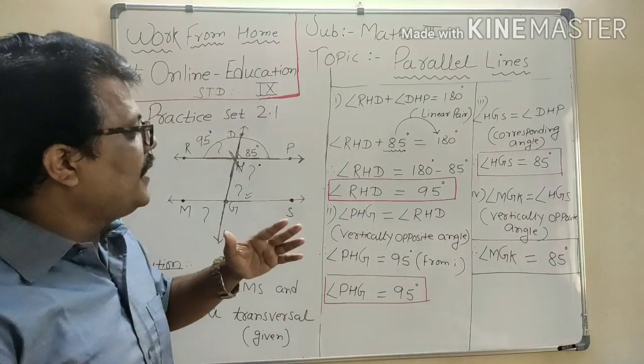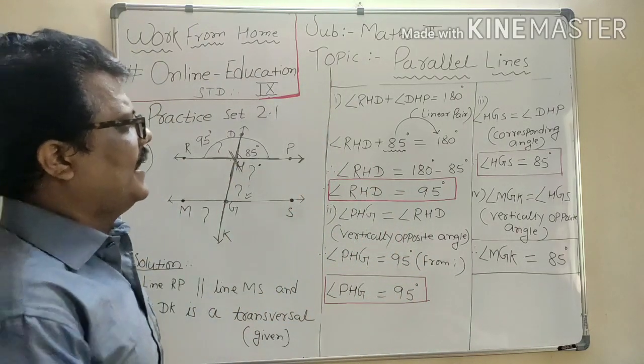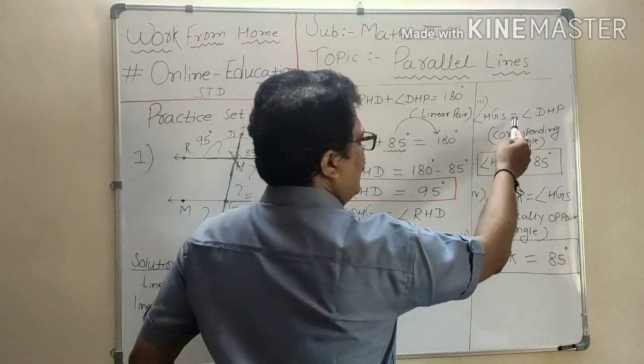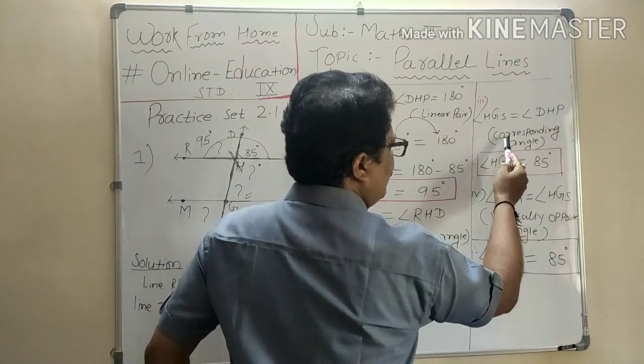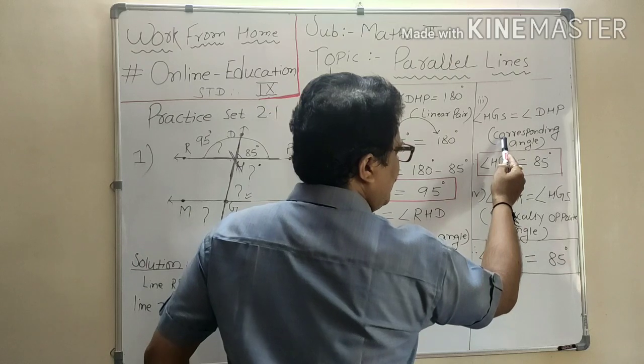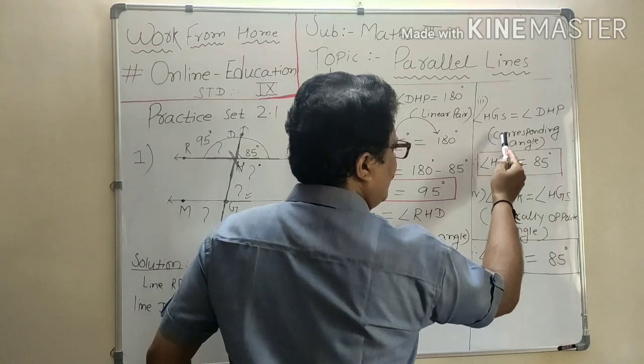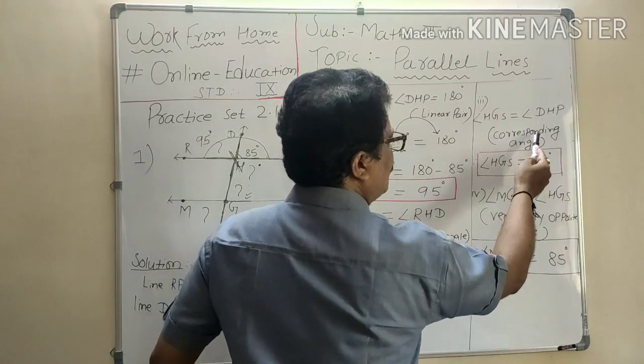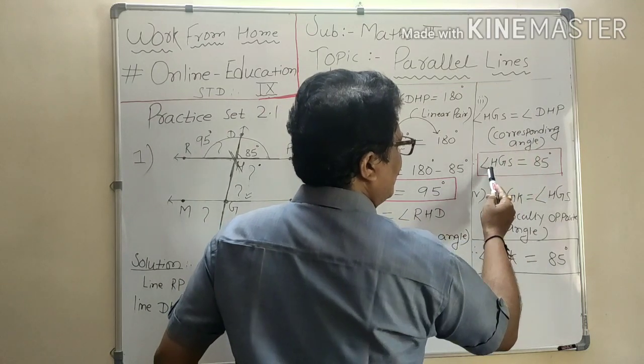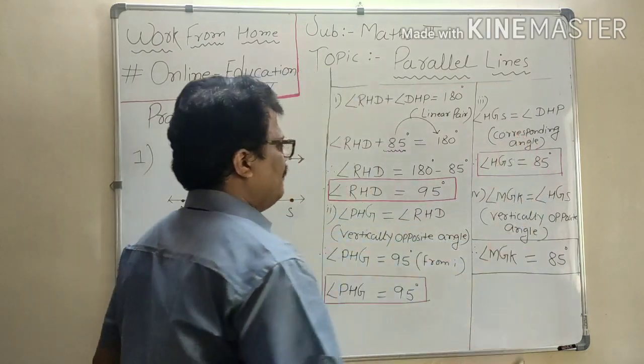Congruent means equal. So I can say that angle HGS equals angle DHP. Again, writing the reason is very necessary. We have to mention it because of the corresponding angles. Angle HGS equals 85 degrees.